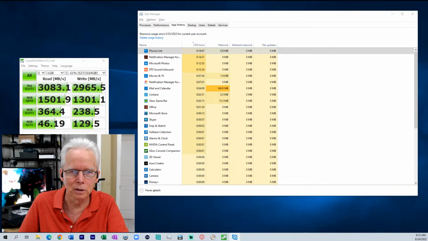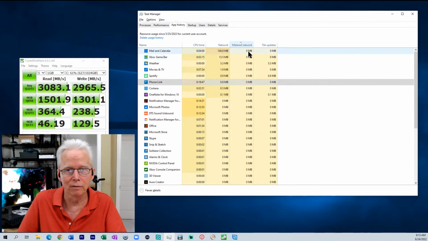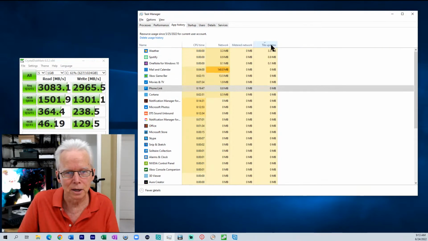Then network, we can also sort that column. I got the mouse on the wrong screen again. Network. And top of this list is Mail and Calendar. I don't use Windows Mail and Calendar. Metered network. I don't have a metered network. I haven't told Windows that my network is metered. And then tile updates. So here, Weather and Spotify.